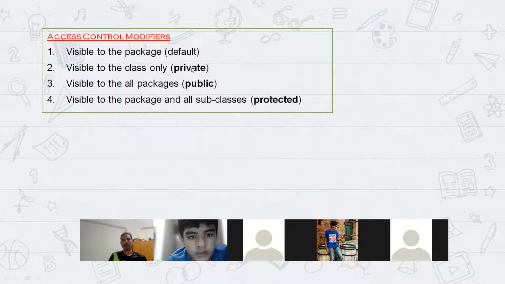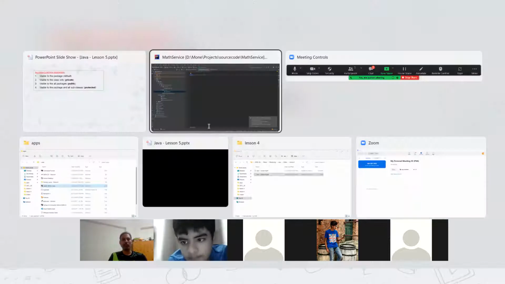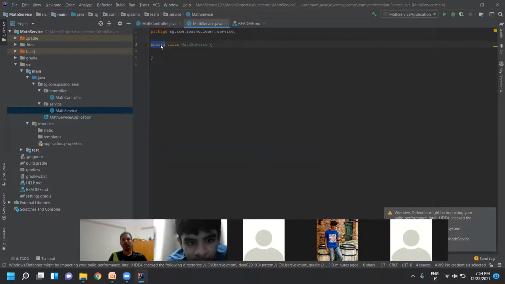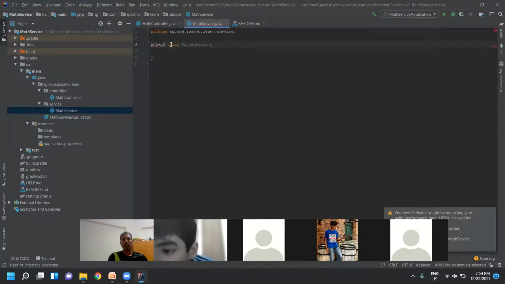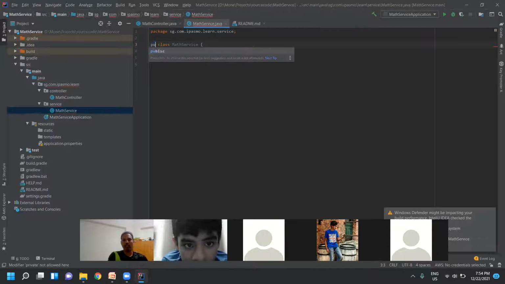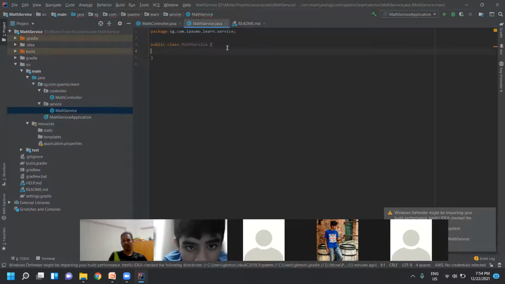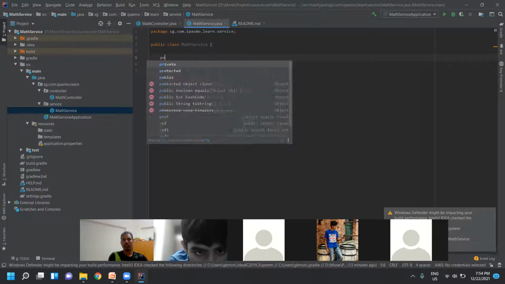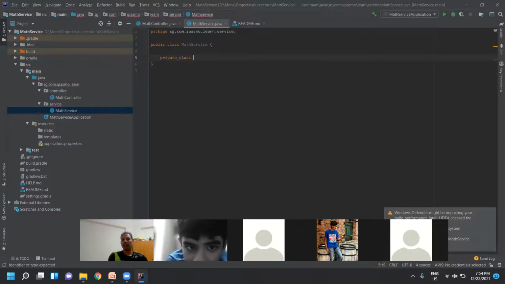Now let's see private. The same thing, I'm going to change it to private. Oh, so it is not even available in the package itself. It is available only to this specific class. A private class I cannot declare here; within a class I can declare only private. I can add one more class, an inner class.